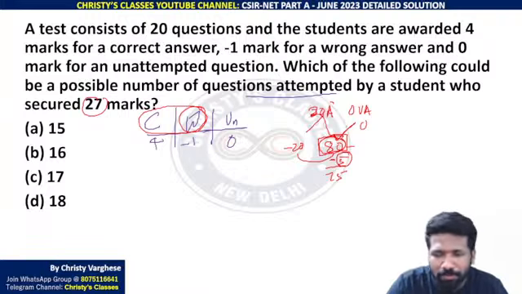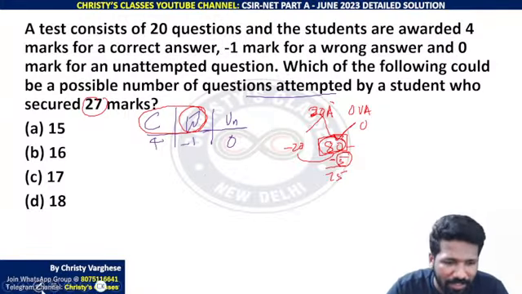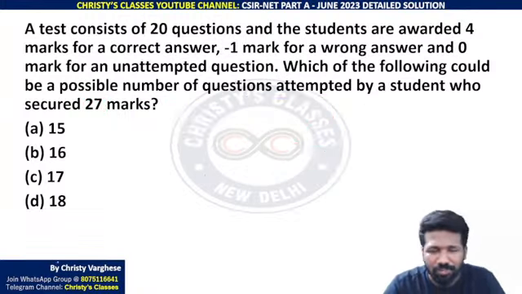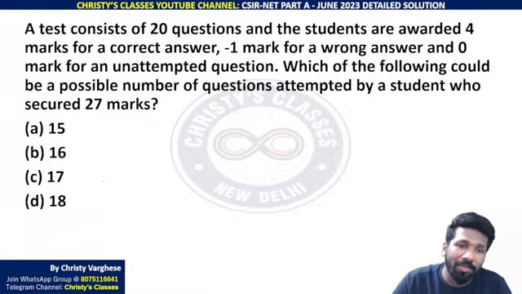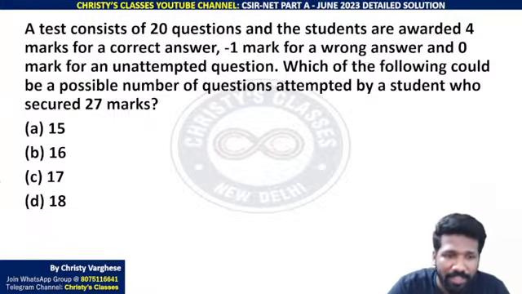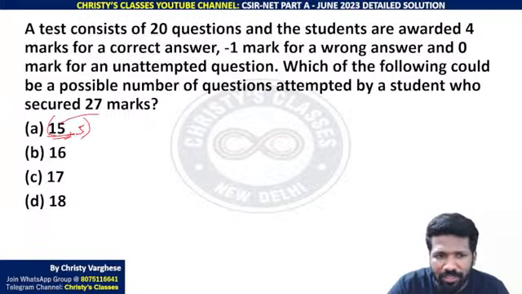Now let us check options. Okay, okay, here actually without options you can do it, but that is time consuming. That is why we will come back to. Keep that idea. Best case scenario में 80 mark मिल सकता है, 5 mark कम कर सकता है. So option A meaning क्या है? 15 attempted questions and 5 unattempted question ना. 15 attempted question से 27 marks मिल सकता है या नहीं?